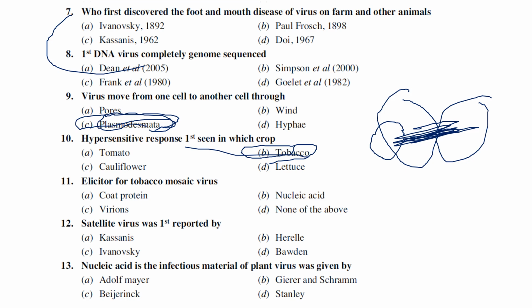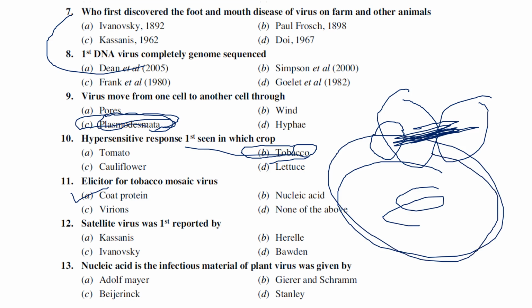Next one, elicitors of tobacco mosaic virus. So tobacco mosaic virus elicitor is known as coat protein. The coat protein, for example, this is a nucleic acid. It contains a protein coat or coat protein. The coat protein itself is considered as elicitor, which actually elicits a defense response.